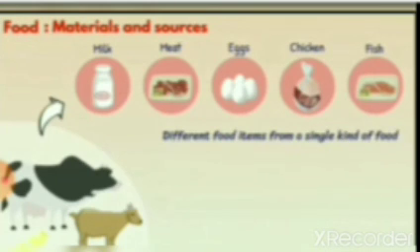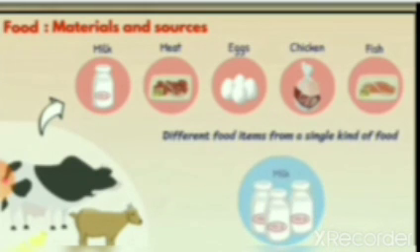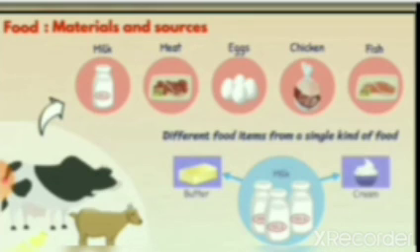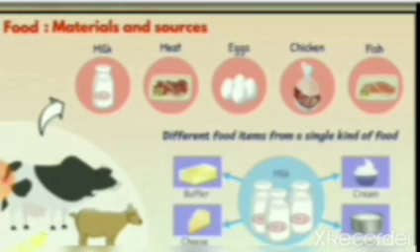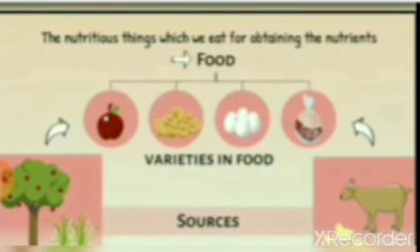For example, milk. From milk we get milk products or dairy products like butter, cream, cheese, and so on. So food is a nutritious thing which we eat for obtaining nutrients, and there are varieties in food.